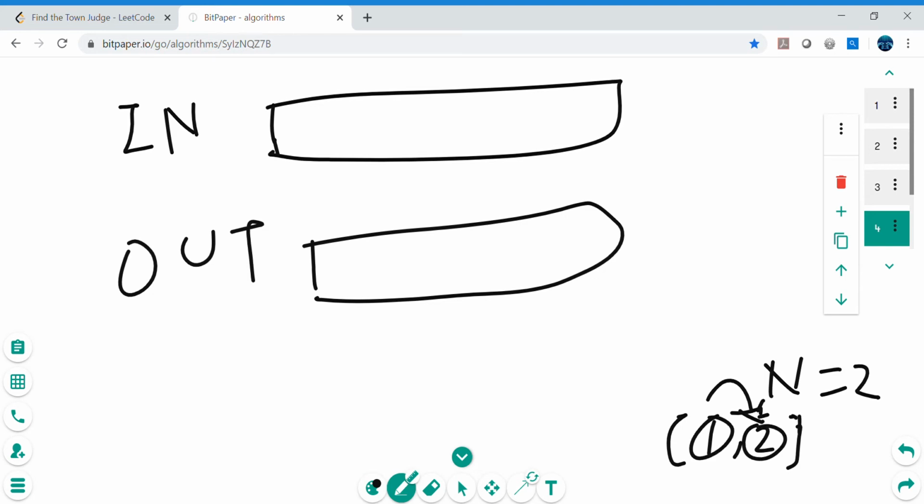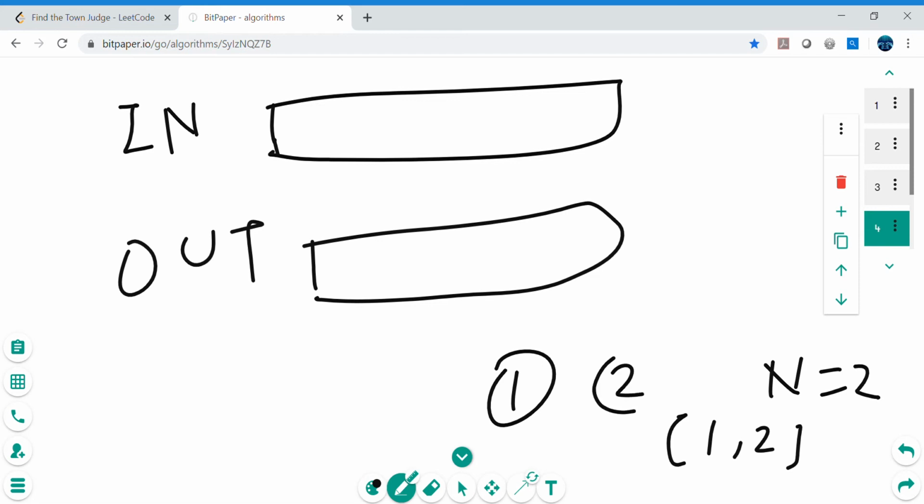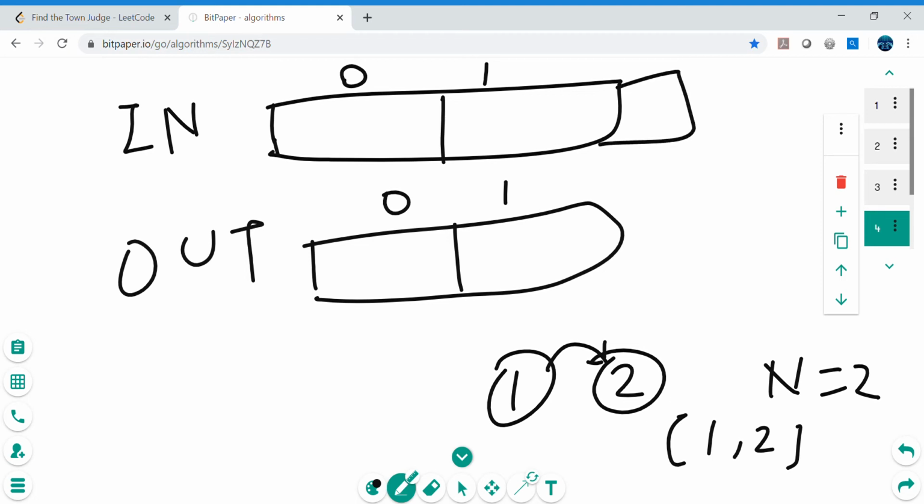Okay, so 1 and then 2. So 1 comma 2 is given in the pair, and that's how we were representing it here: 1 is trusting 2. So what do we need? We need 0, 1. If we take any array that consists of only two elements, then it's represented by the index, right? The index can represent only 0 comma 1, but we have to take care of the 2 as well, because 2 is also there in the pair.